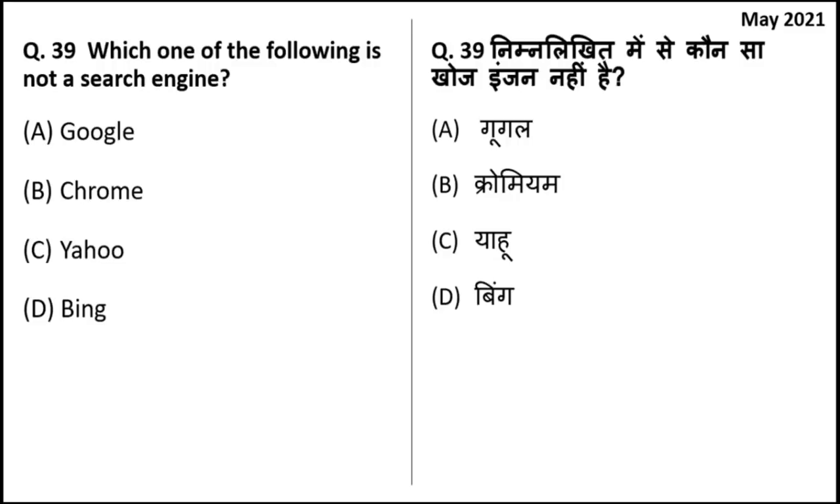Which of the following is not a search engine? A search engine is a kind of service that allows you to search documents on the World Wide Web. So Chrome is not a search engine because Chrome is a web browser. While Google is a search engine, Yahoo is a search engine, and Bing is also a kind of search engine. Web browsers are programs that help you to access the internet.